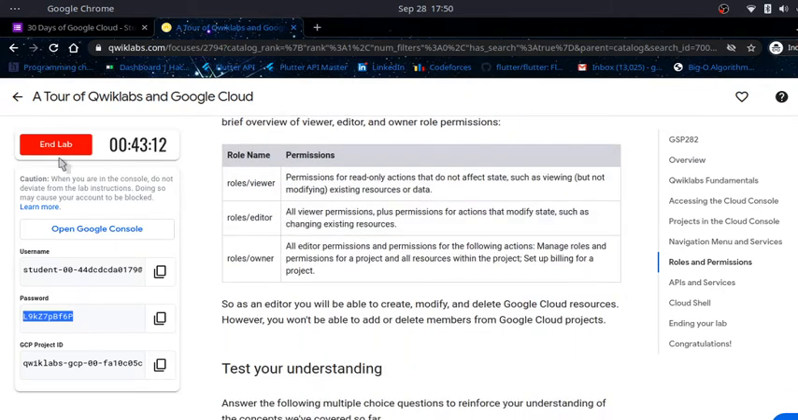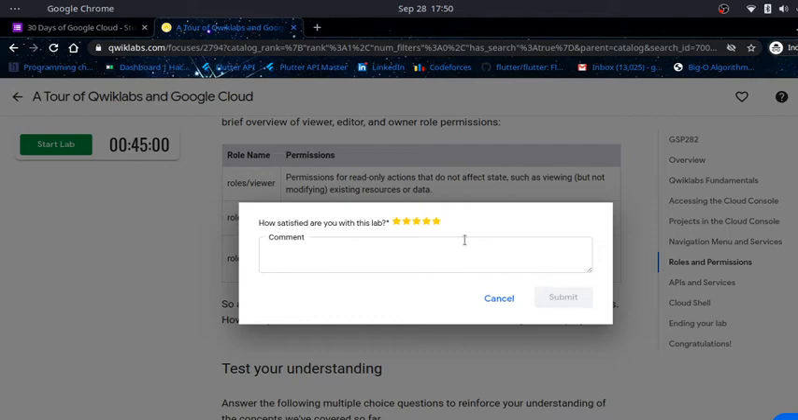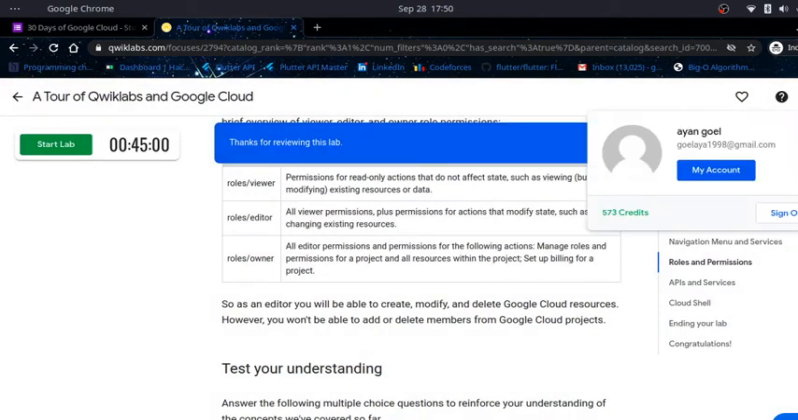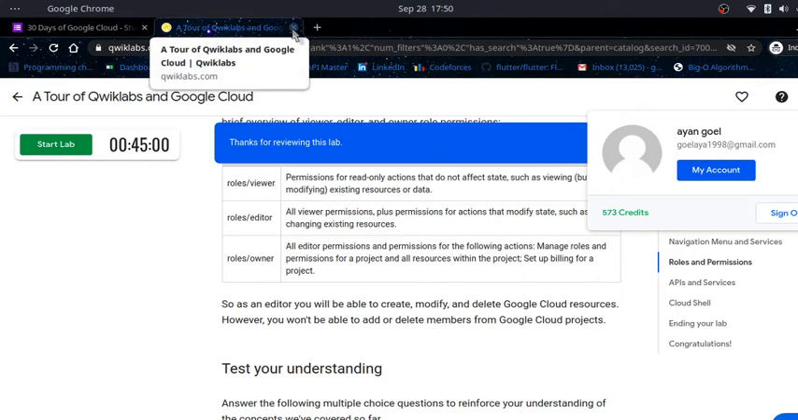So this is it. I will end the lab because I don't need it, I have completed it already. I submit, and you will get your credits here. Wait for at least 10 to 20 minutes. If you don't get your credits, you can reach out to us. And I would strongly recommend you spend at least 5 minutes in this lab, then only will you get your credits transferred. Thank you.